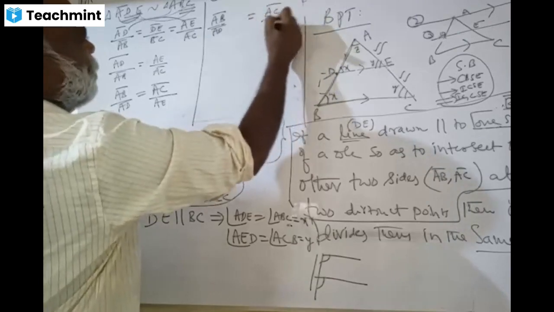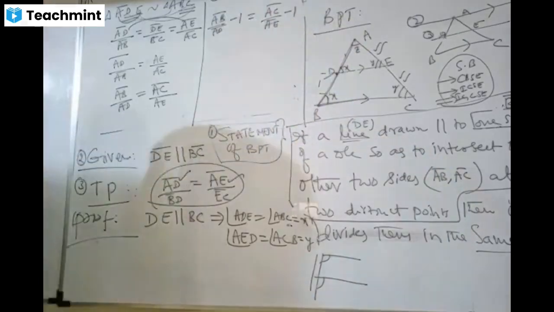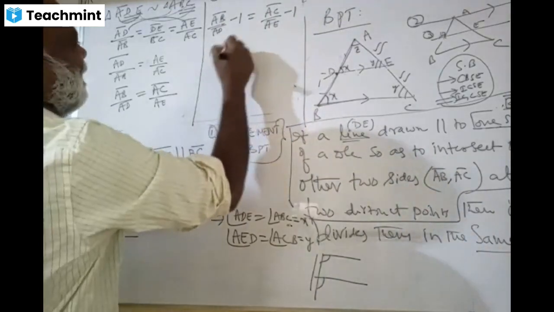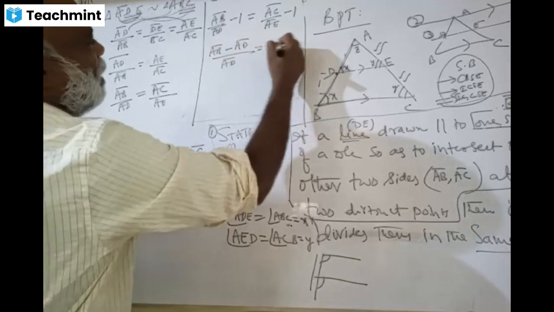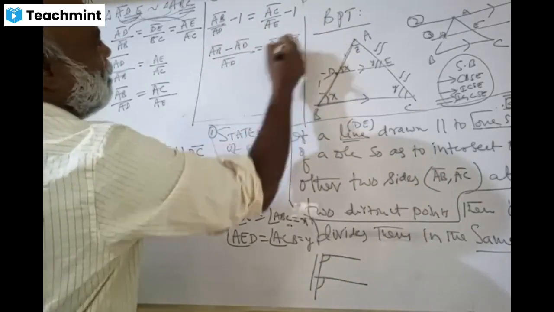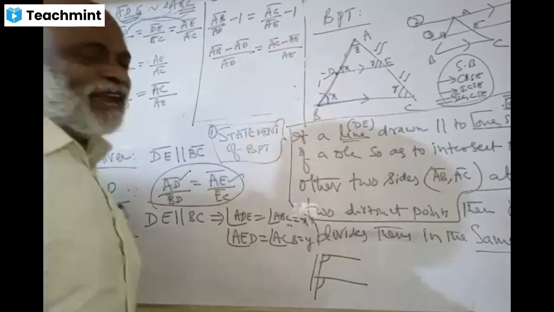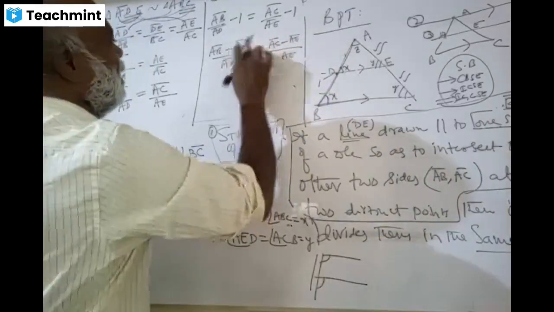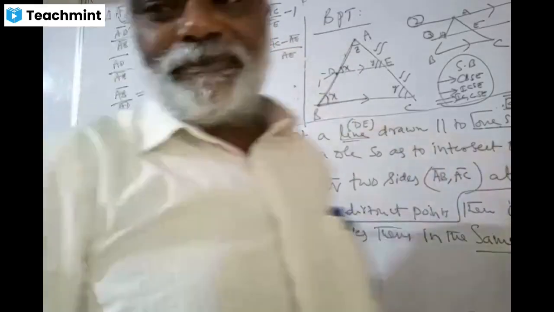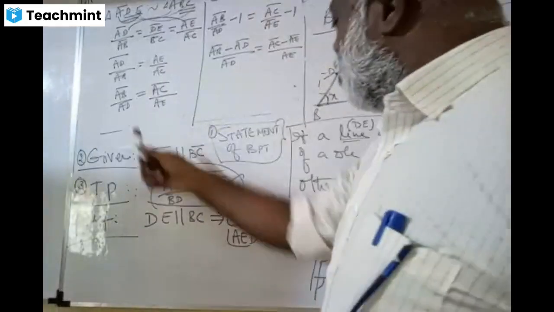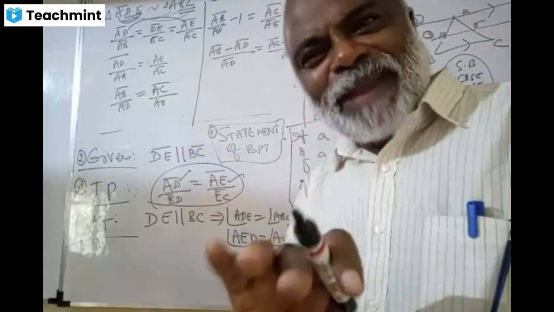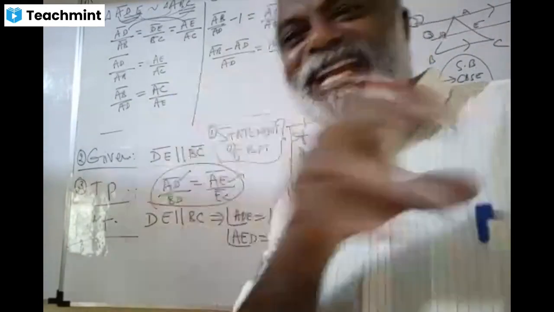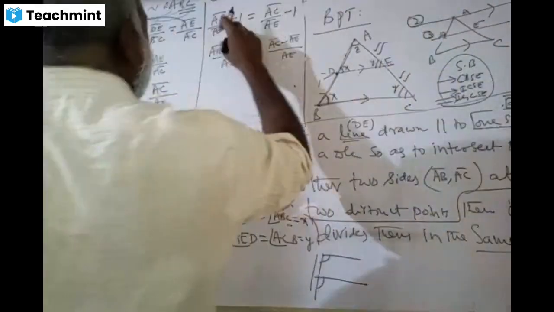Subtract 1 on both the sides, my dear. What do we get? Please tell me. AB minus AD by AD is equal to AC minus AE by AE. Sir, why are you subtracting? Because we don't need AB. AB is too big. Let us subtract 1 from both the sides to shorten it. Therefore, I subtracted 1.